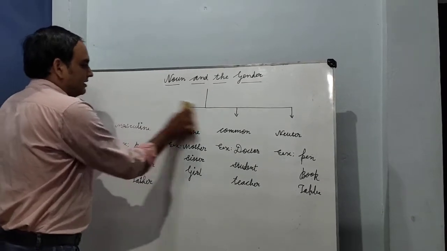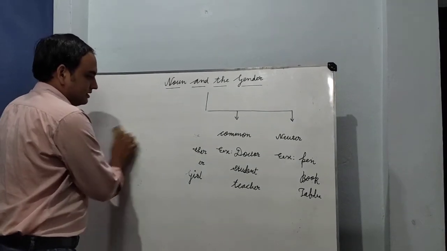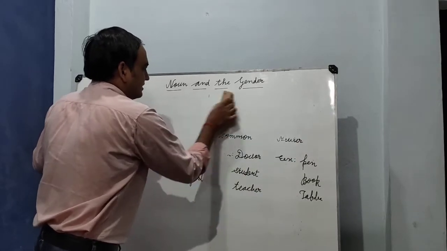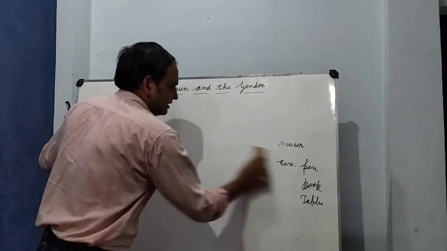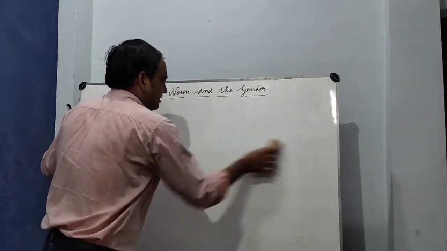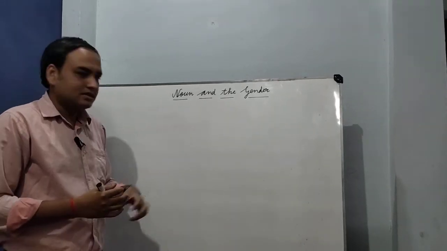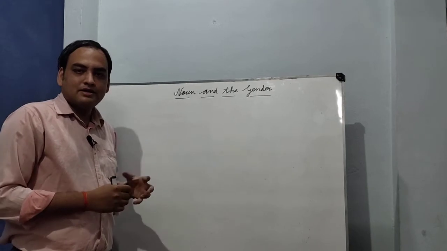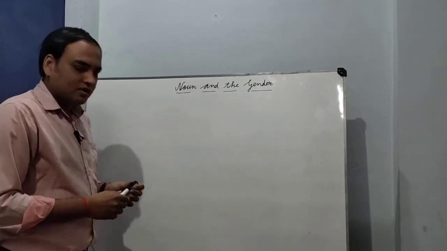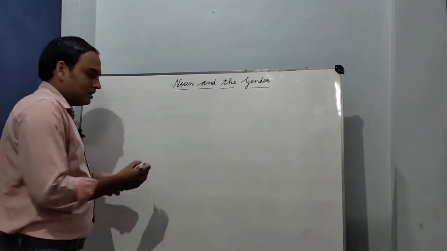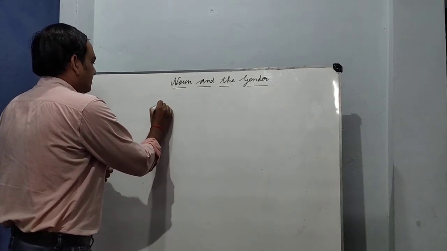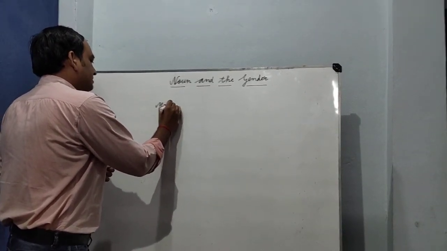Now we will study further part of this gender, where we will consider few examples and few statements in which we are using these gender words. Okay, so first we will learn some words.